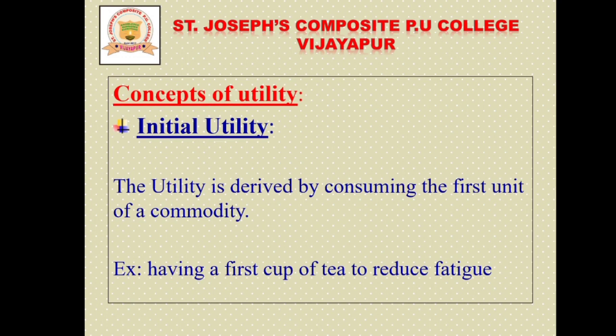First cup of tea means the beginning, and the first cup of tea reduces the fatigue. So for that first unit of the commodity, how much utility is derived is called initial utility. Okay, so remember, initial utility means the utility which is derived by an individual by consuming the first unit of a commodity.